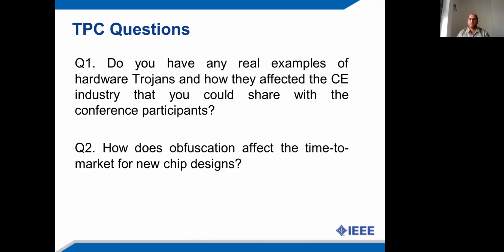Another example is NBTI stress-based attack, which can be triggered in order to enable excessive heat dissipation and device degradation. This kind of attack has been demonstrated on DSP cores in an IEEE paper. So because Trojan can be inserted in consumer electronics hardware, end consumers may lose trust in consumer electronic systems, thereby affecting the consumer electronics industry.